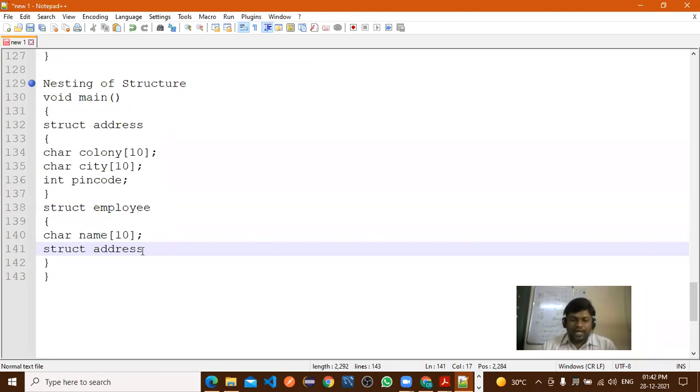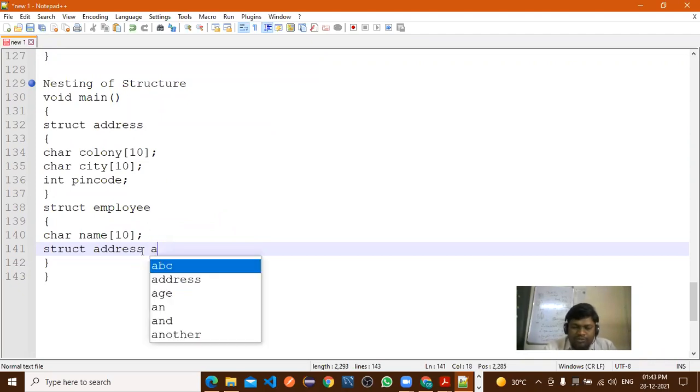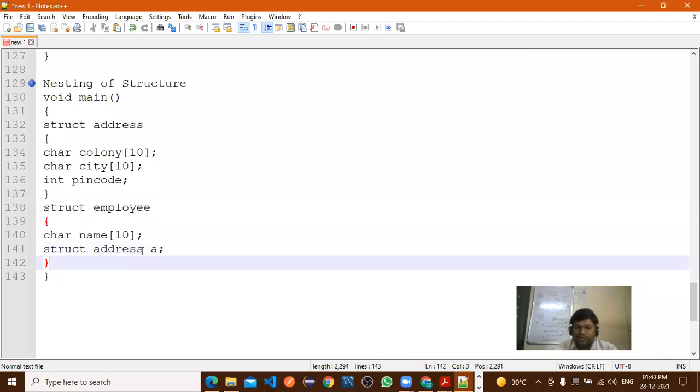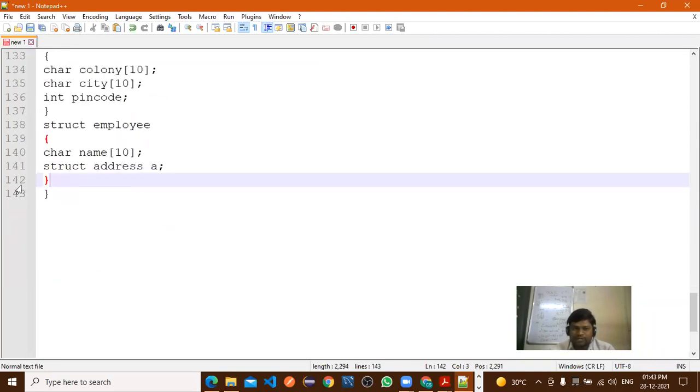Now here struct address. So here I will take E as a variable, or you can take any variable, right? Or if it is address, we'll take A. In this way, we are using the struct inside struct. And this concept is called as a nesting of a structure. Now this concept we are using in our linked list program, again, by using the pointer, right? So that part we will discuss after this point.